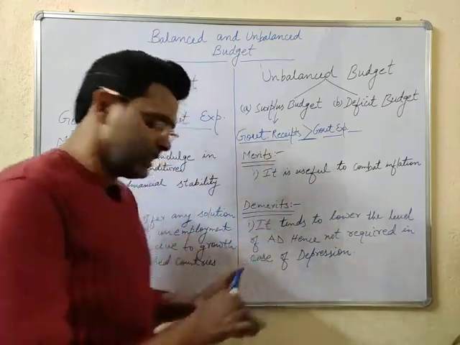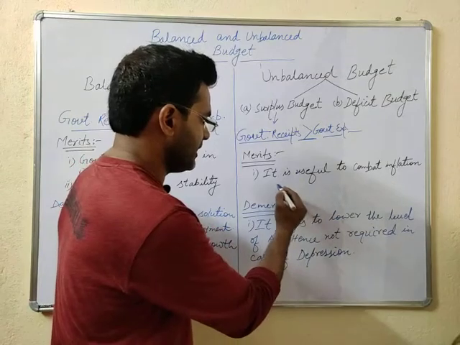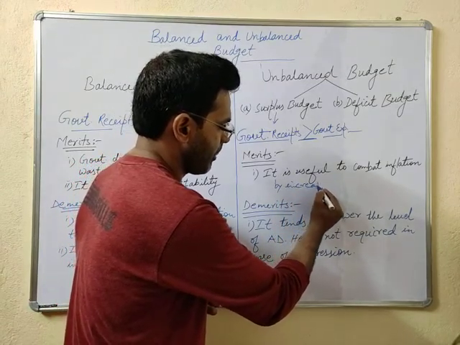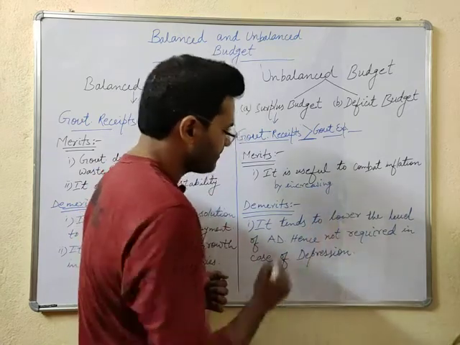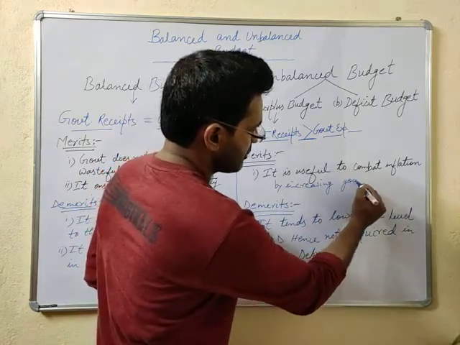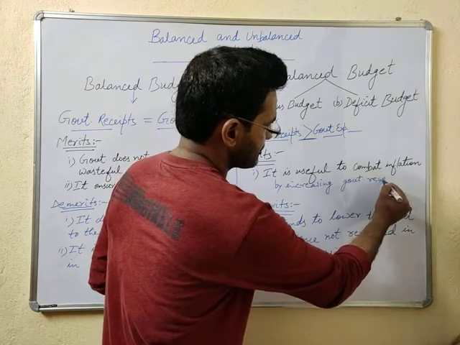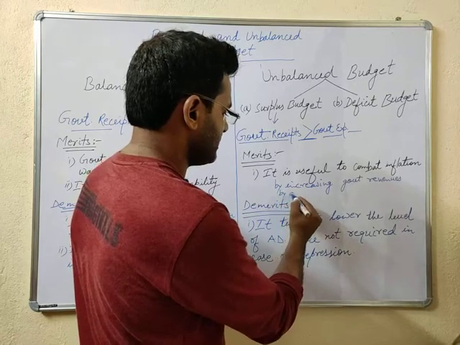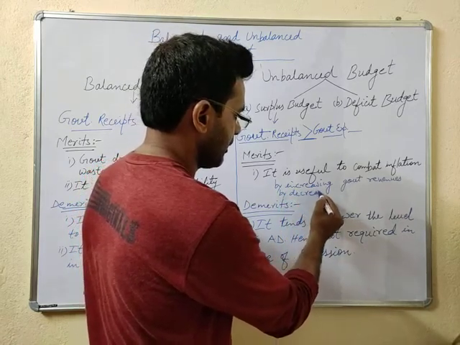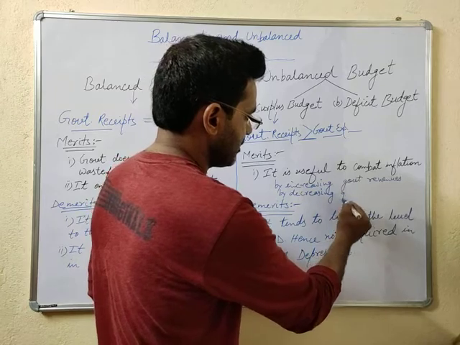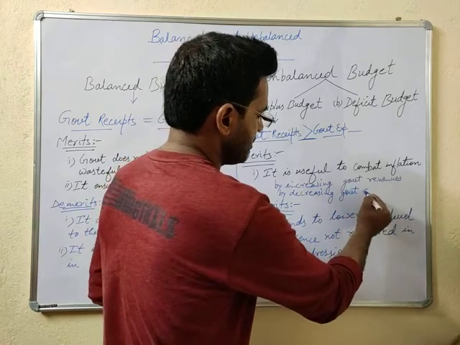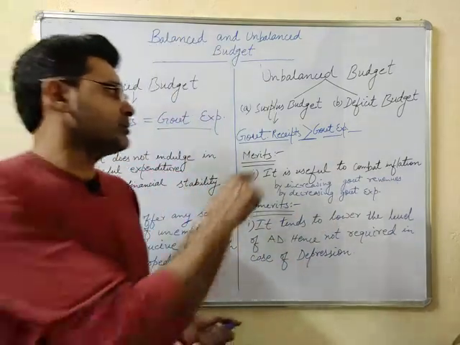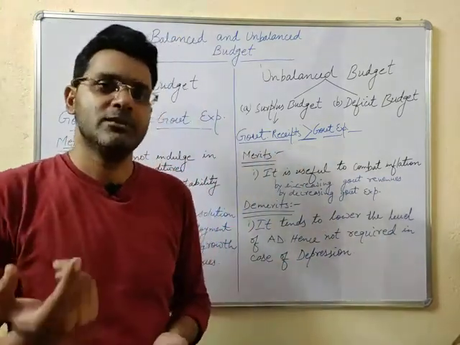So it will combat inflation by increasing government revenues and by decreasing government expenditure. So this is how it will be useful to combat inflationary situation.